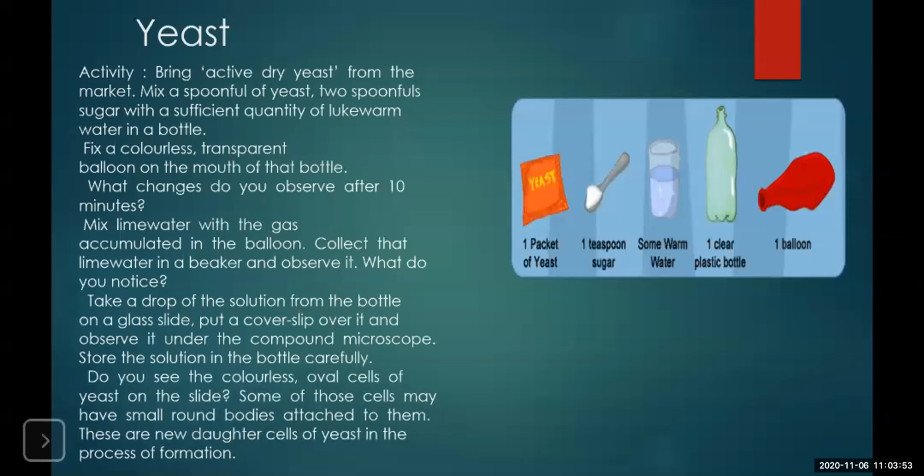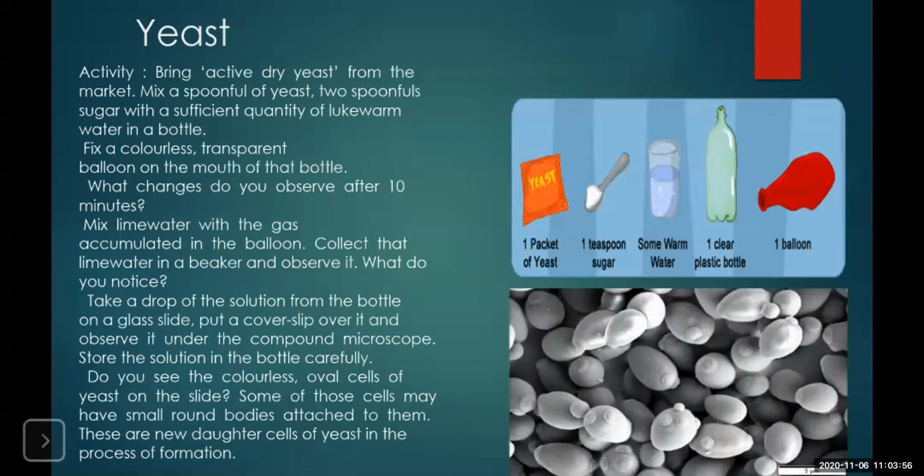When you see it under a compound microscope, you can see such small, colorless, oval-shaped cells. These oval-shaped cells are called yeast. You can also see this small outgrowth coming out of these yeast cells. These small round bodies are called daughter cells. Okay. What are they called? They are called daughter cells.